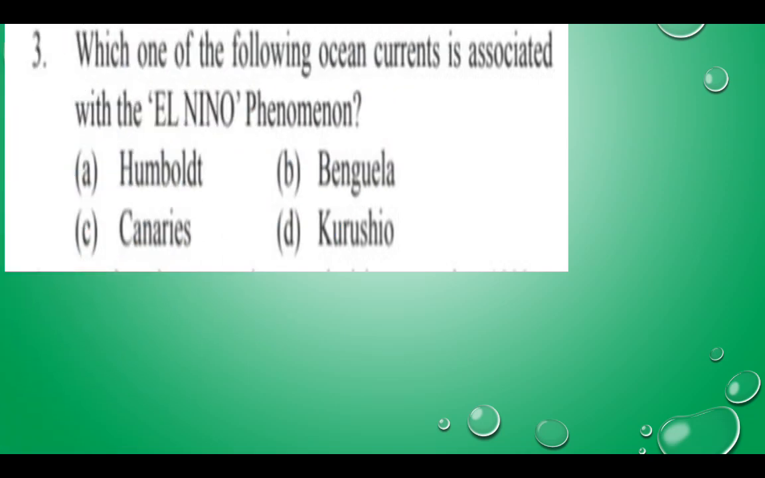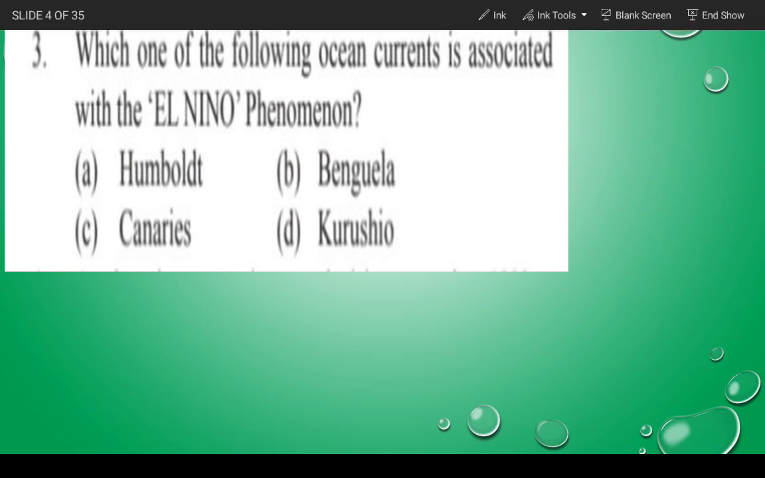Which one of the following oceanic currents is associated with the El Nino phenomenon? A. Humboldt, B. Venezuela, C. Canary, and D. Curacao. So gentlemen, please give the answer. If you have gone through all the oceanic currents, then you have knowledge about El Nino and all the currents. If you don't have knowledge, then please go and read about it.